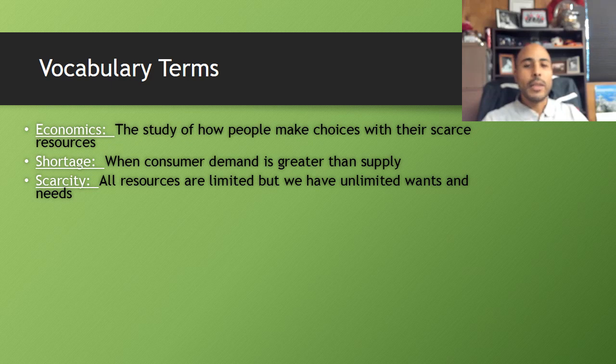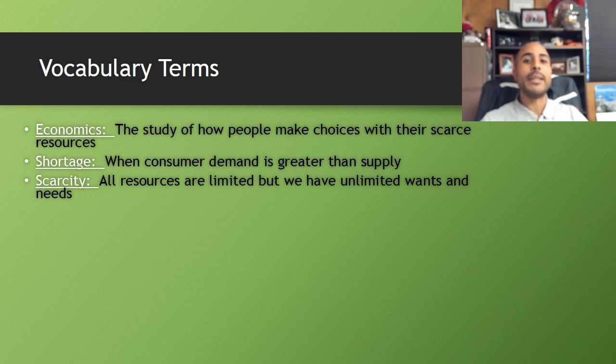Now, the difference between shortage and scarcity. I know they sound like the same thing, but they're not. Remember that a shortage is when demand is greater than supply. Now, we're going to learn a lot more about supply and demand in Unit 2, but it's important to remember that anytime people are demanding more of a good or service than is available, that is the condition that we call a shortage. This is different from the condition of scarcity. Shortages don't always exist, but scarcity always exists.